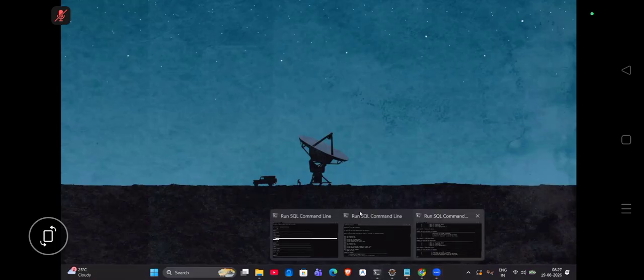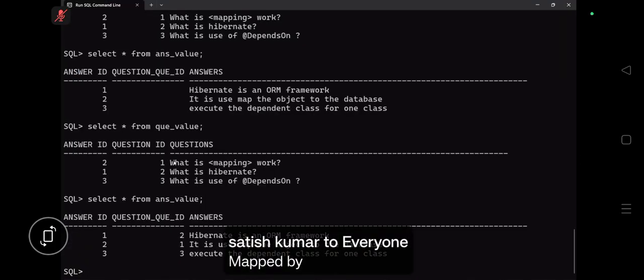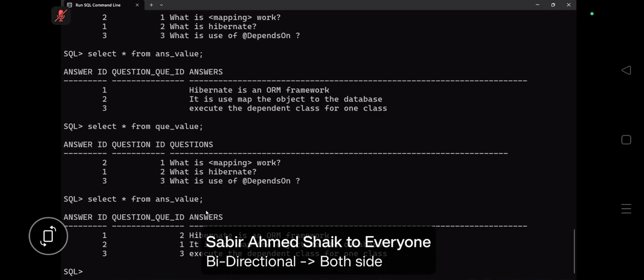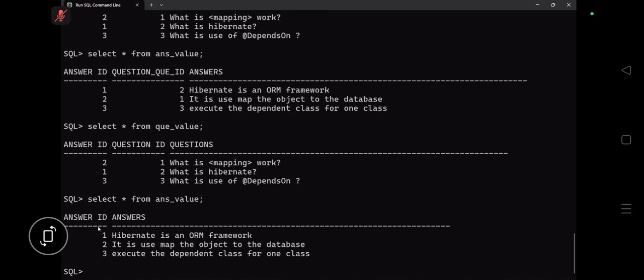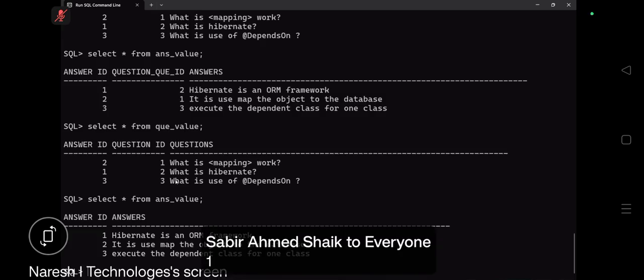Now let's go to the table here. Compare it. Previously in both classes we had the foreign key. Now let's go for the question here. Question value, let's run it. Now you can see question value has what, guys? Answer ID, question ID. Now I am writing here answer ID. See here. What will happen right now? Only bidirectional is there. The verification is there in both places. But right now the foreign key is created in how many tables? Only one table, which will remove the confusion.